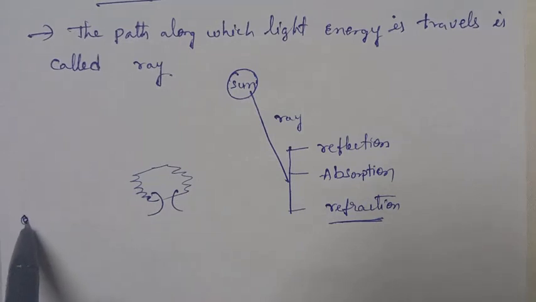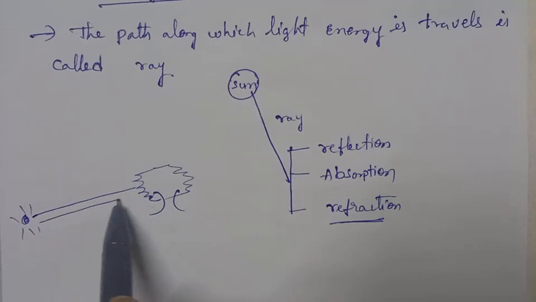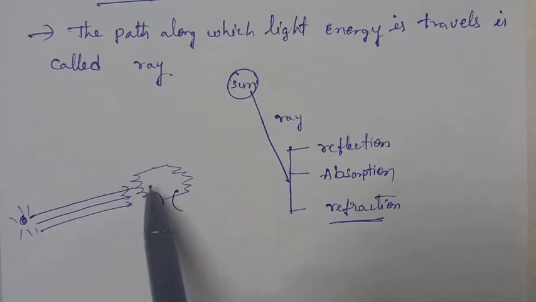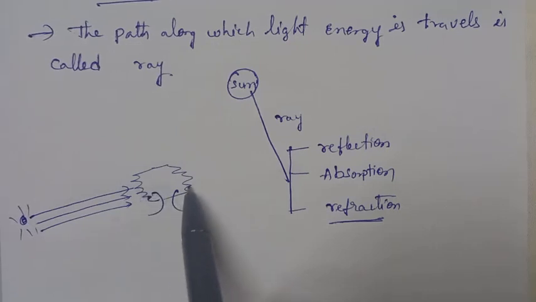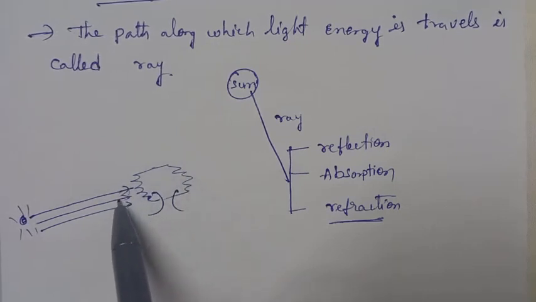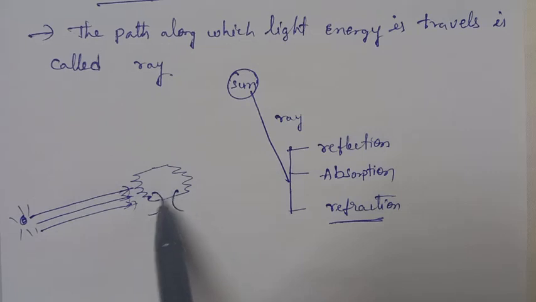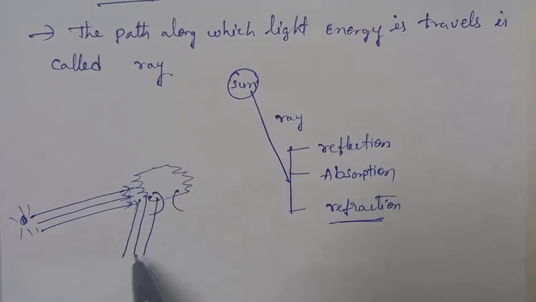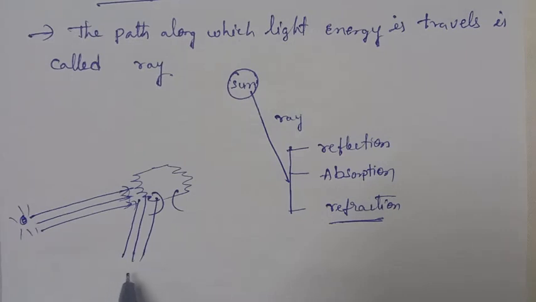When the light energy comes from the sun, these light rays fall on this plant or this object. Some part of the energy will be absorbed and some part of the energy will be reflected. After reflection we can view this object.